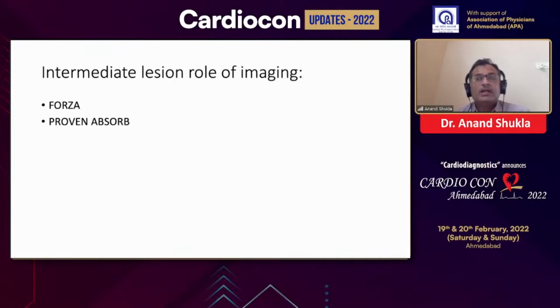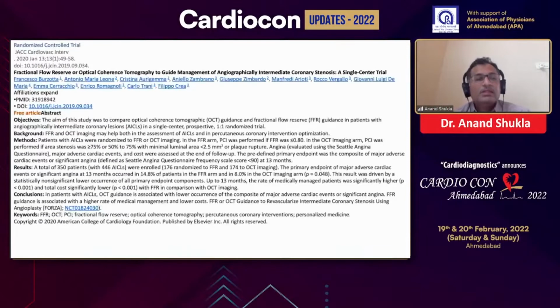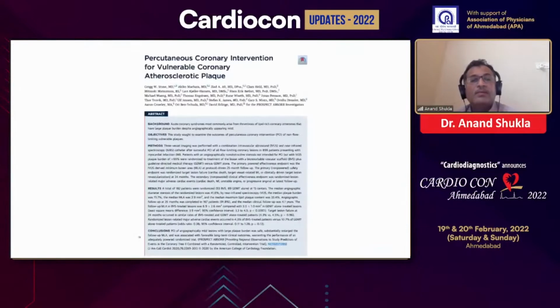Those are the two trials where I could find some evidence for this. The FORZA trial was done by Francesco Barzotta. The aim of the study was to compare OCT guidance and fractional flow reserve guidance in patients with angiographically intermediate coronary lesions, in a single-center prospective one-to-one study. The conclusion is that in patients with angiographically intermediate coronary lesions, OCT guidance is associated with a lower occurrence of composite major adverse cardiovascular events or significant angina. FFR guidance is associated with more medical management and lower cost. OCT has more stenting, but the outcome is not worse than FFR guidance.